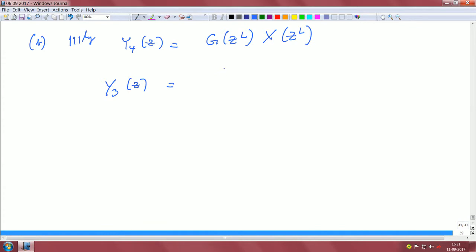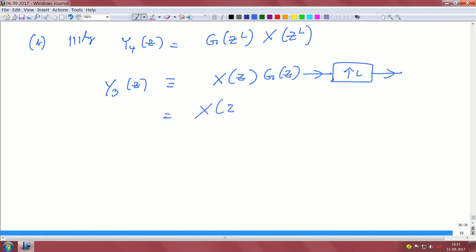now you have x of z times g of z, it's equivalent to passing this through this upsampler, and which is basically x of z power L, g of z power L, right.